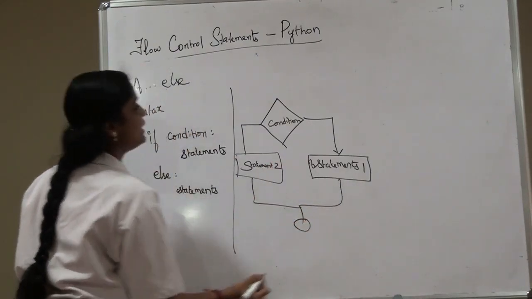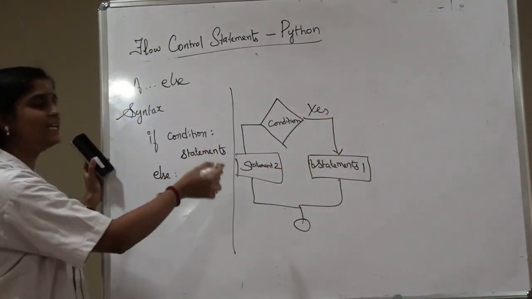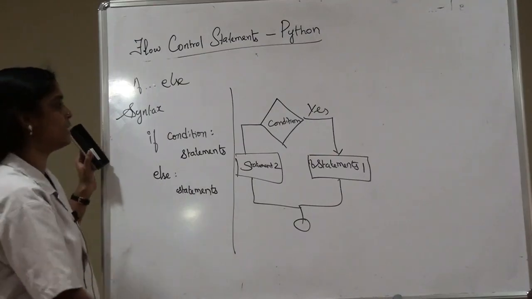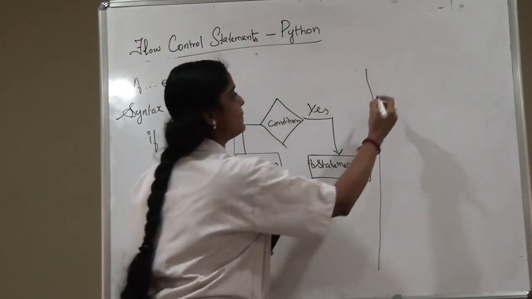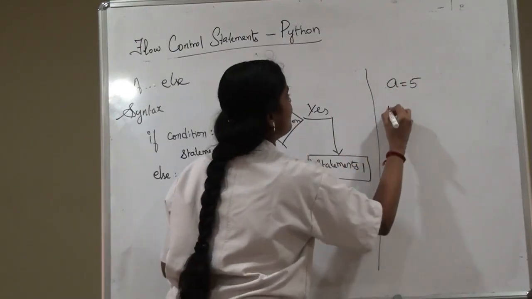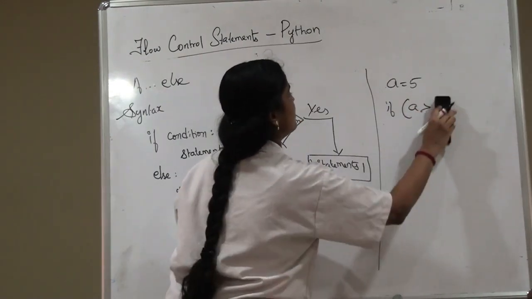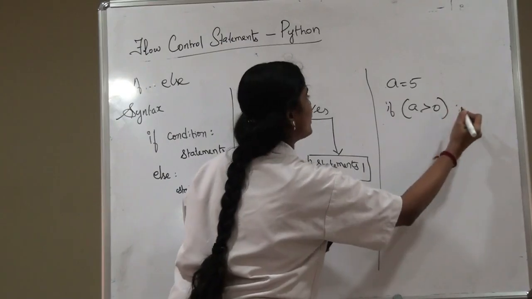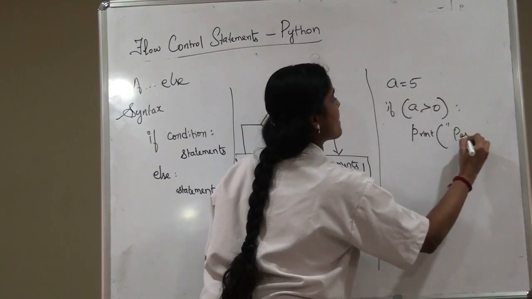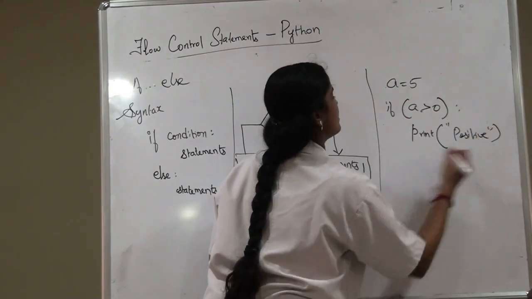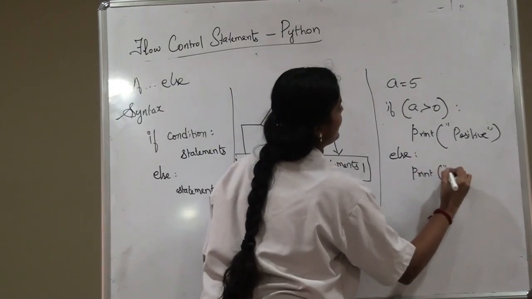Okay. Here, if the condition is true, then one set of statements will get executed. If the condition is false, then the other set of statements gets executed. Okay. Now let me explain this with an example. We'll consider the same example. a is equal to 5, if a greater than 0 colon, then print positive, else print negative.